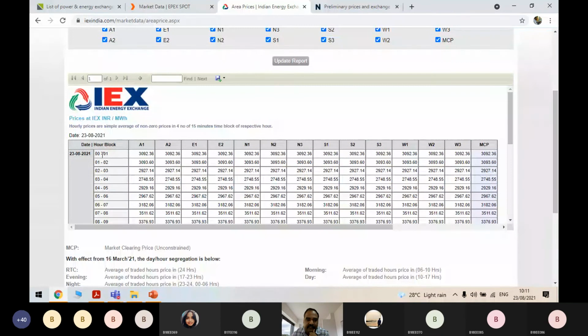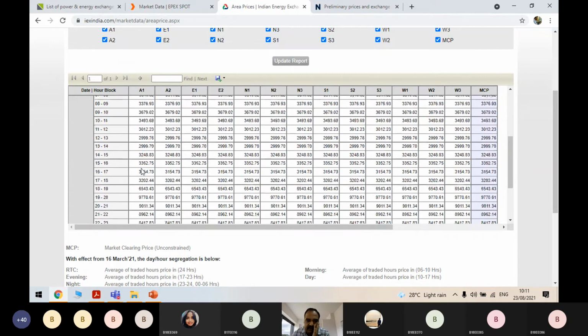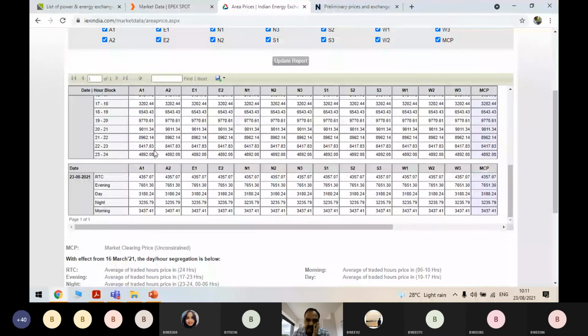Hourly basis for 23rd in area 1. What is the rupees per megawatt hour. This is the price which has already been decided. So if anybody wants to purchase power in this one, already bidding has been done. So the people who are buying the power and selling the power, they will be done at this cost. For all 24 hours. Okay, averagely they have done for evening, day, night and morning. If you see, the evening cost is very very high, which means the demand might be very very high while the generation might be very very low. All the evening in all the areas, the cost is very very high.